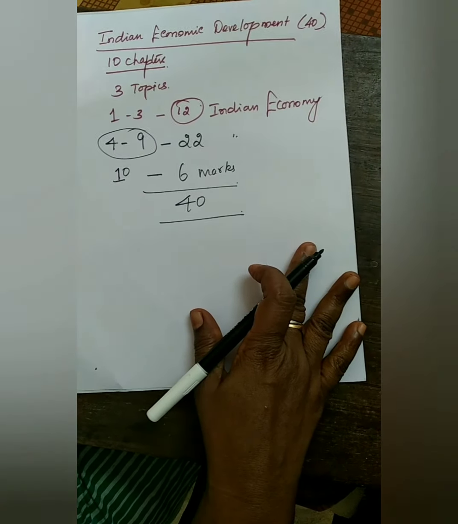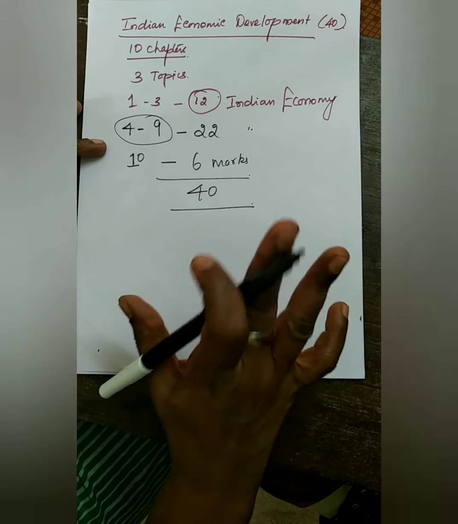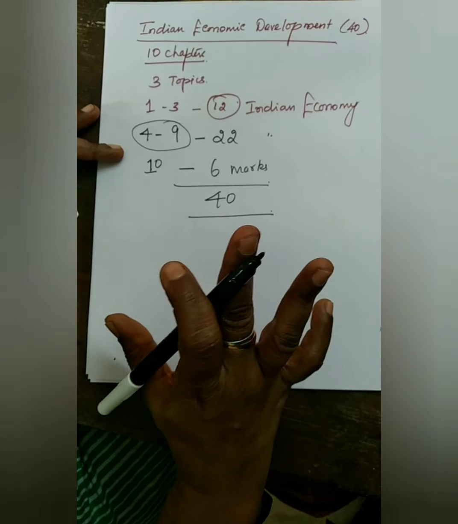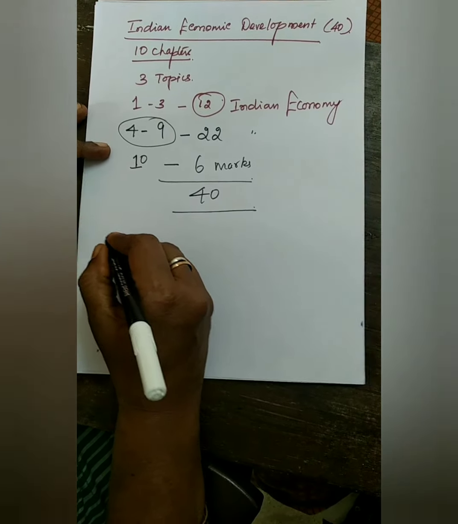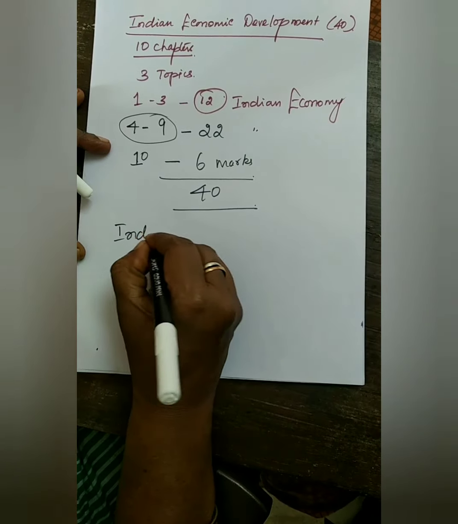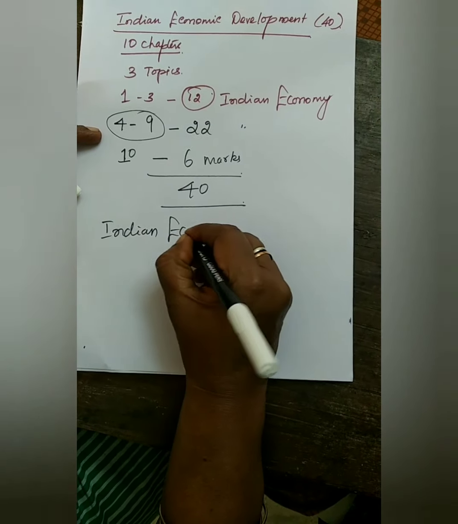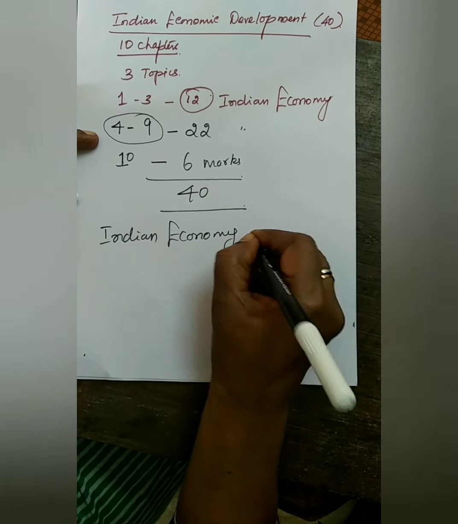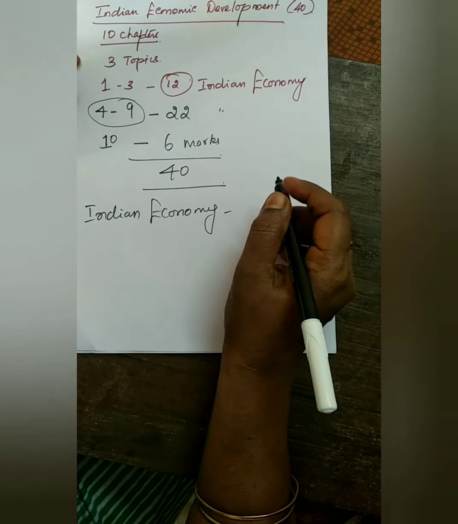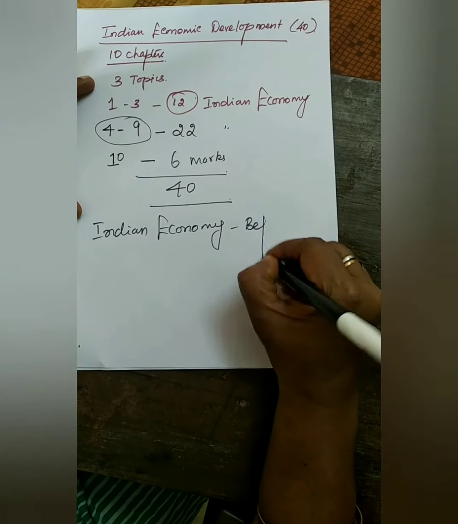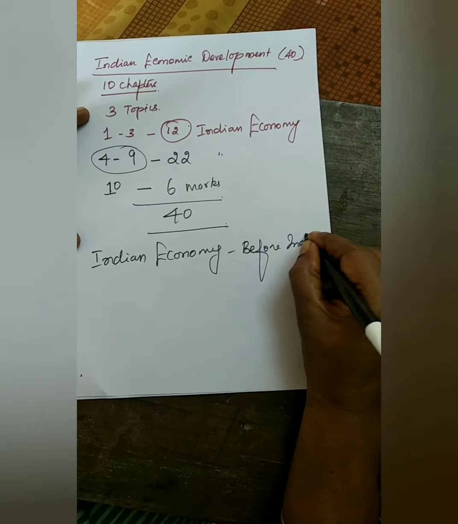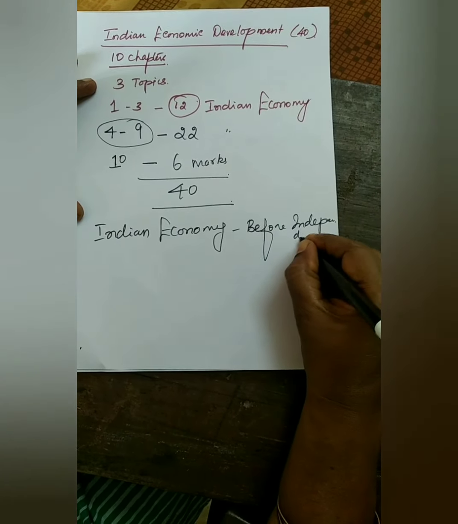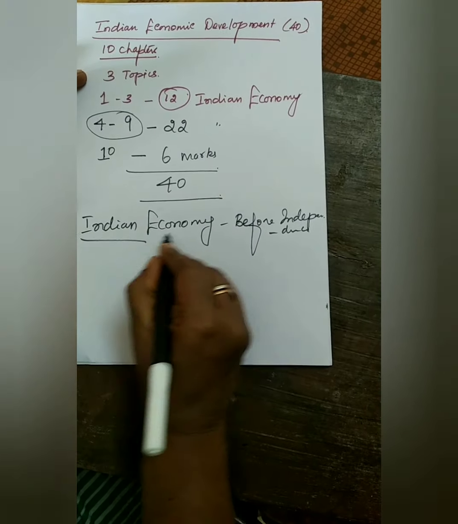So now we are going to learn the first chapter of the Indian economic development, the IED. The first chapter is the Indian economy before independence. So what is the name of the first chapter? Indian economy before independence. How was it?